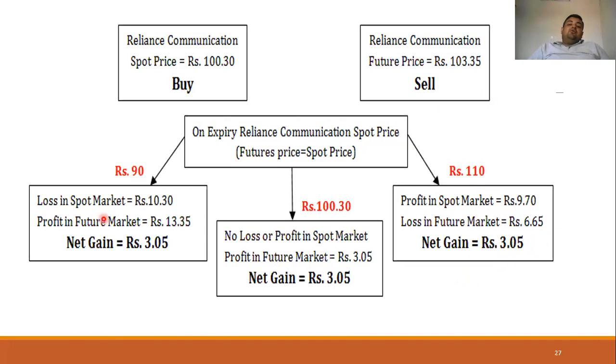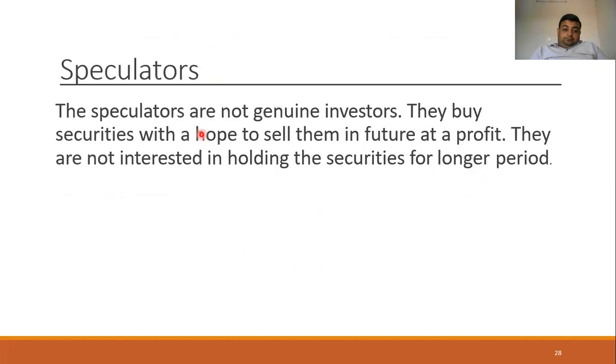So this is the concept of hedging, how a person can do a hedging. It is a more defensive approach, in which you buy a thing in the spot market and sell the thing in the future market. Next, if we take the inverse condition, you may sell in the spot market and enter a forward contract to buy on some future date also. So this is known as the concept of hedging.